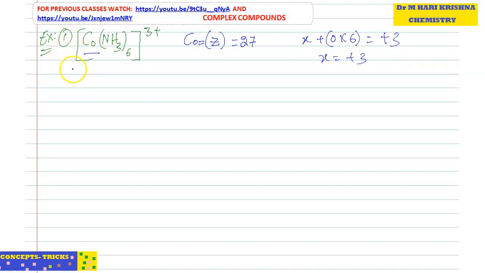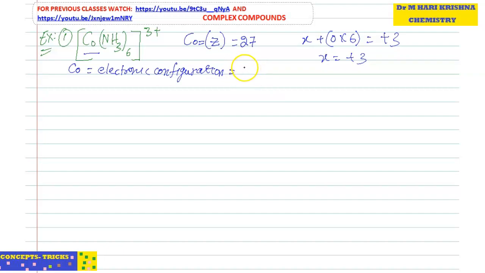So normally, students, for cobalt, first write the electronic configuration. We need only the valence electrons. Inner core electrons we don't want, because those electrons will not participate in the bonding.